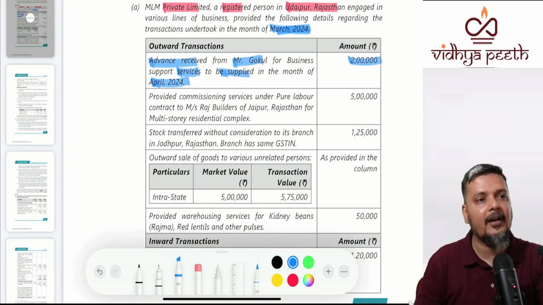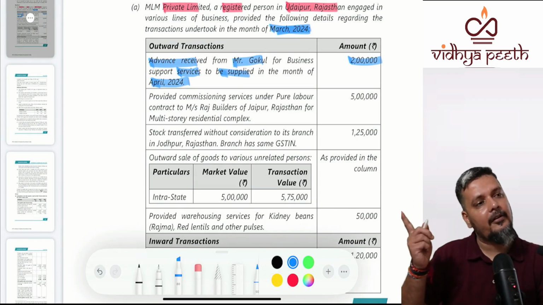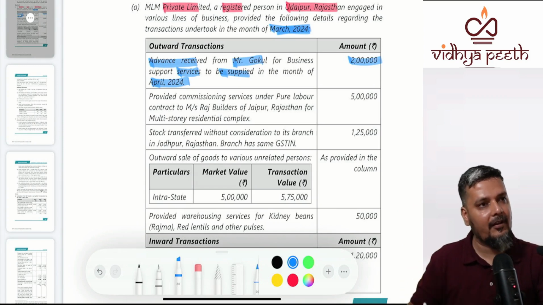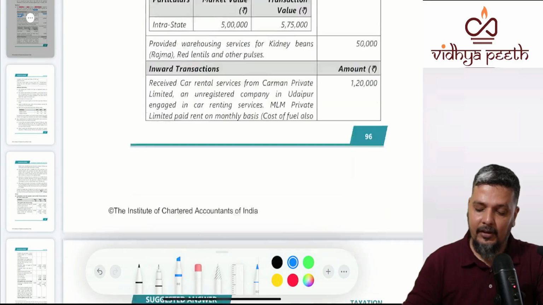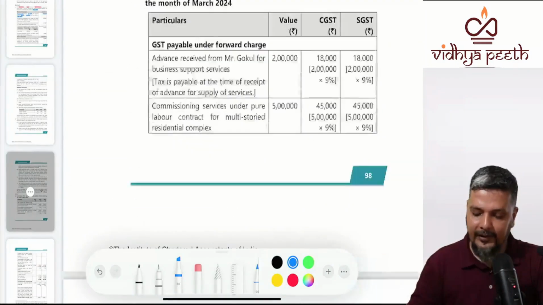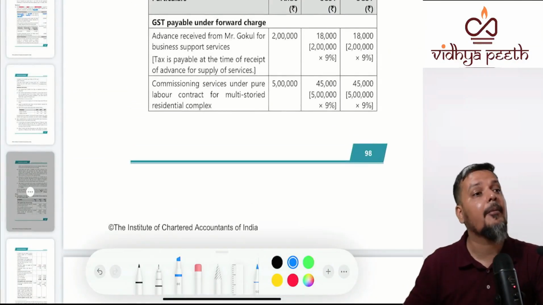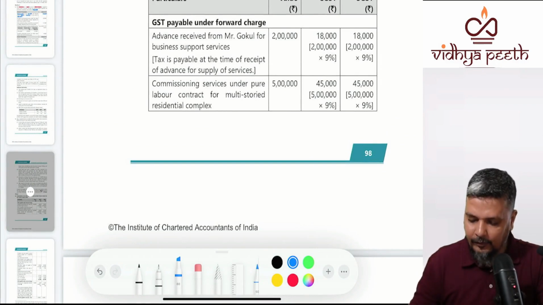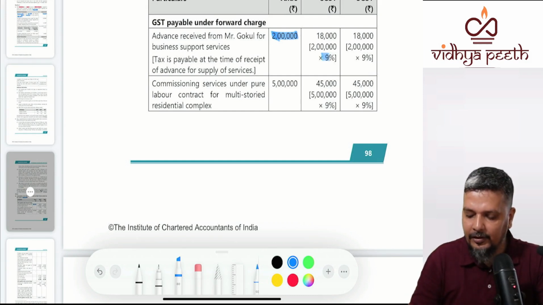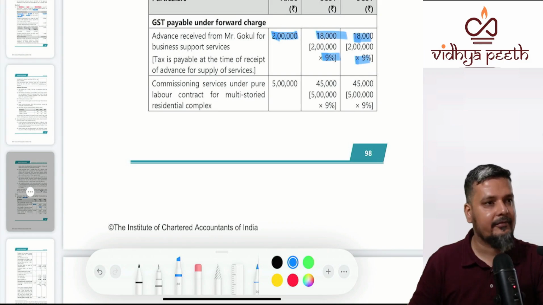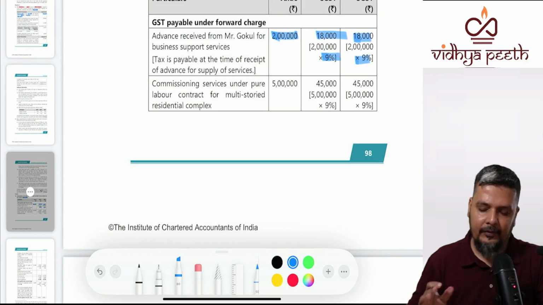Now you are receiving advance 2 lakhs in March. The service is going to happen in April. But now in March you are receiving advance. Whether advance for service is taxable? Yes. For goods sector, no. But for service sector, yes, it is based on your time of supply. So in the month of March, your outward supply, 2 lakhs will have tax. Here the rate of tax will be given in the question. So you have to calculate that. Correct? First part over.